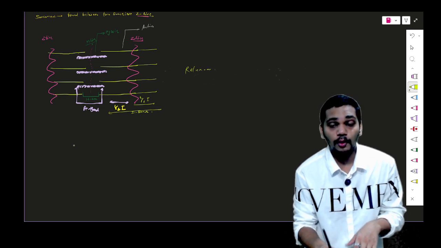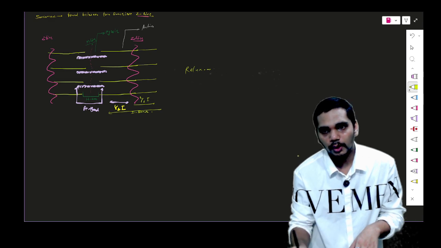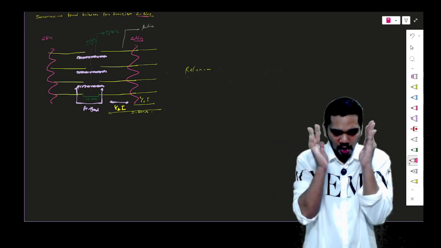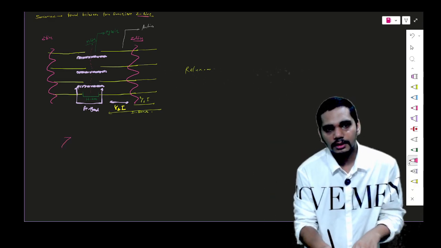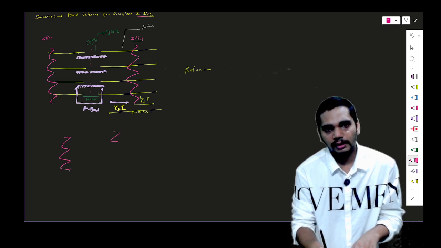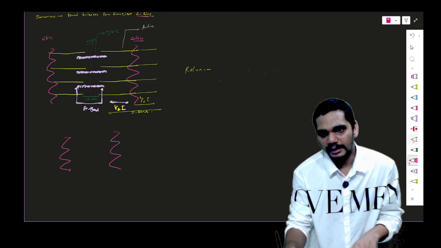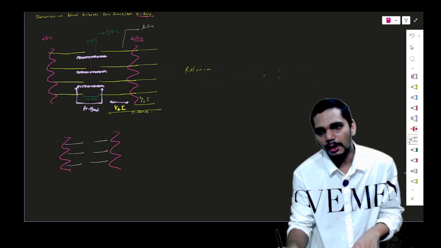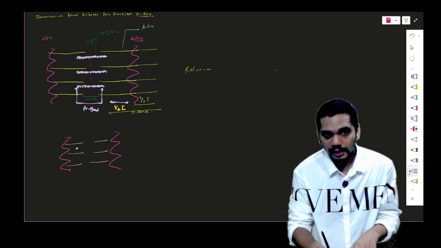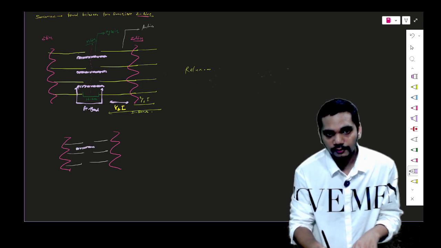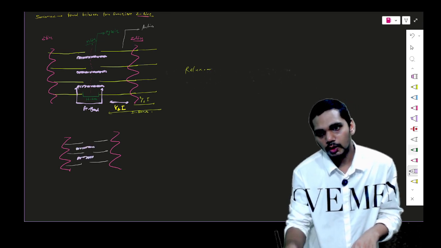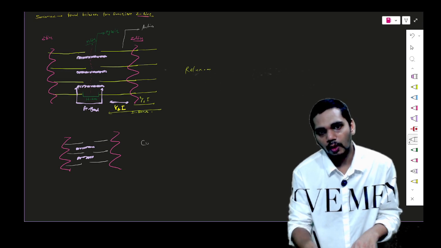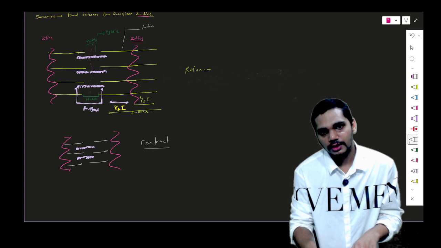Now if I'm talking about the contraction, what is going to happen? Obviously there is a contraction, so the Z lines come a little closer, and your I band also gets compressed, but your thick filament will be as it is. So this will be your contracted state.